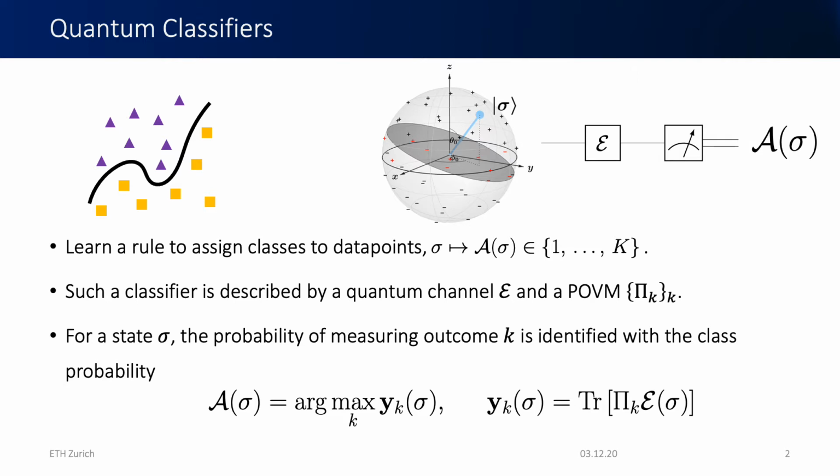Such a quantum classifier can be described by a channel epsilon, which is applied to the state sigma, upon which a measurement is then performed, and the outcome of that measurement is identified with the class. The probability of measuring this class is the measurement probability. So this measurement defines a probability distribution, which is identified with the learned probability over the classes.